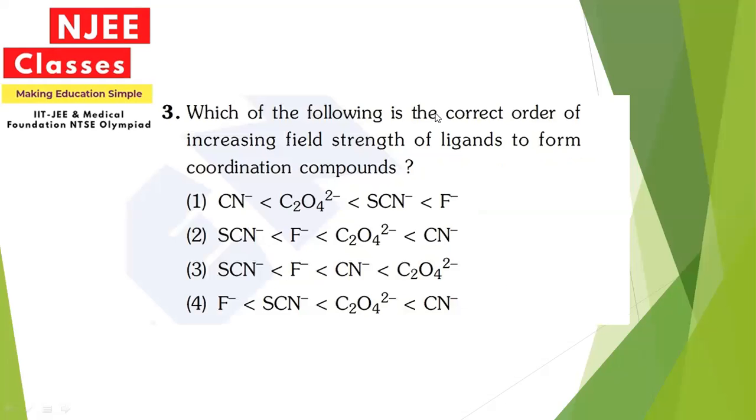Next question is, which of the following is the correct order of increasing field strength of ligands to form coordination compounds? In the coordination chapter, we already know that we have a certain increasing order of the ligands. By looking at all the options, the correct option will be this one, where cyanide has the maximum field strength in comparison to the other ligands. So option 2 will be correct for this question.